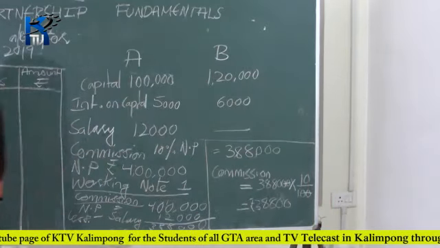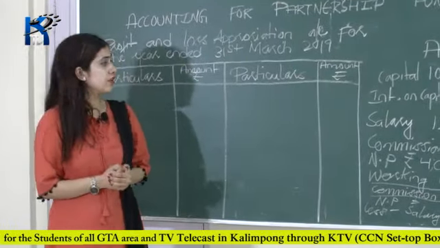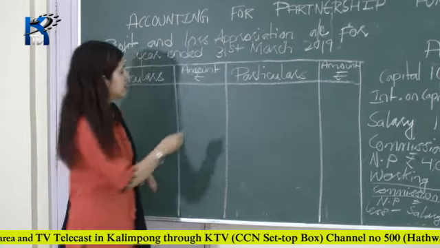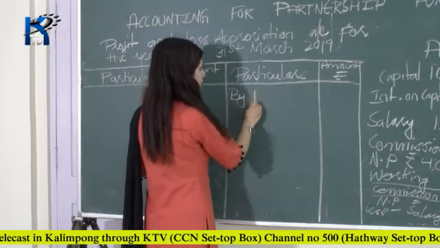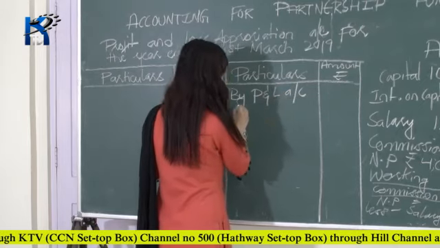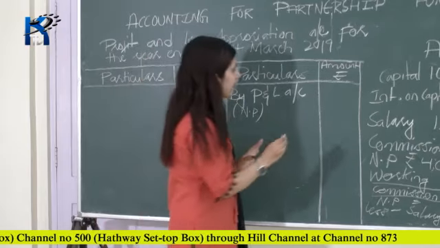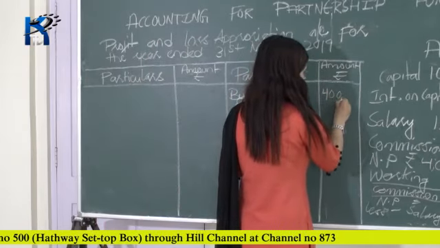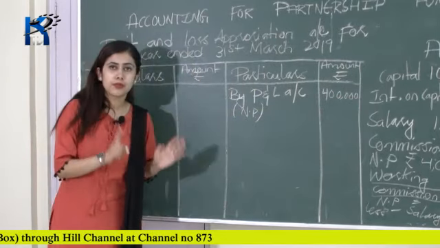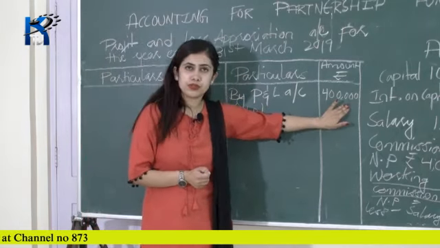So now let's prepare profit and loss appropriation account. So profit and loss appropriation account prepare garda, first of all, we need net profit. Okay. So let's start by profit and loss account. And inside the bracket write net profit. So what is the net profit? Your net profit is 4 lakh rupees. You have to consider this as your net profit. तिम्रो net profit मा के adjustment चाहिँदैन ल, हामीले खाली commission को लागि हामीले salary subtract गरेको, तर यहाँ चाहिँ हामीले you have to write 4 lakh rupees ल.